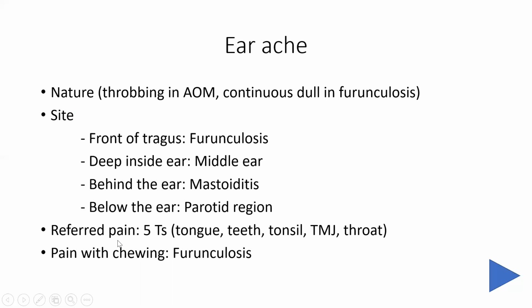Then there is one terminology, referred otalgia or referred pain. To remember it, we can remember 5 T's. That is tongue, teeth, tonsil, temporomandibular joint, and throat. Now these structures share a common nerve supply with the ear. So if there is any pathology in these areas, it will cause pain in the ear, which will be referred pain. So when a patient complains of pain and the ear examination is normal, then we should think of any pathology in these areas to rule out referred otalgia.